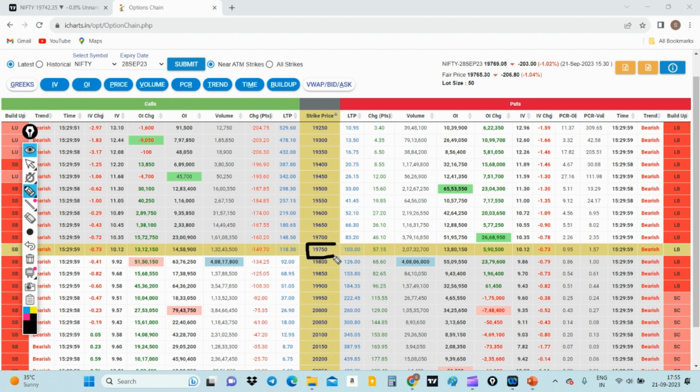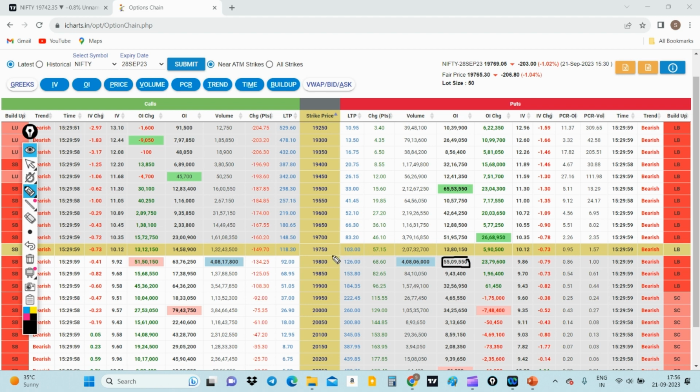As of now, 19,750 is the at the money strike price. We have 118 as the premium for the put and 103 for the call. The range which forms on the higher side is 19,850, which is almost the day high for today's session. And for 19,750, the lower break even point will be 19,650. The call writing is very high: around 63 lakh today on the 19,800 call, and on the 19,800 put we have almost 56 lakh.